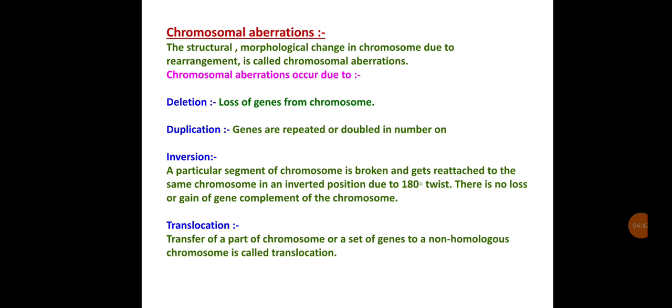Deletion, that is the loss of genes from a chromosome. Duplication, genes are repeated or doubled in number. Inversion, a particular segment of a chromosome is broken and gets reattached to the same chromosome in an inverted position due to a 180-degree twist. There is no loss or gain of the gene complement of the chromosome. Translocation. Transfer of a part of a chromosome or set of genes to a non-homologous chromosome is a translocation.